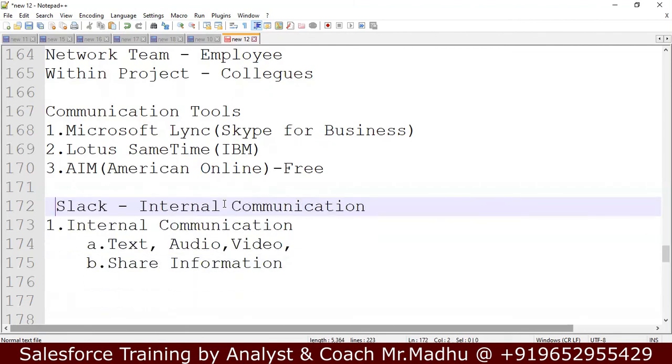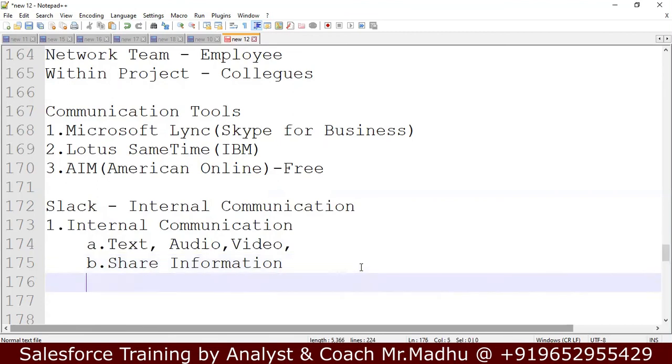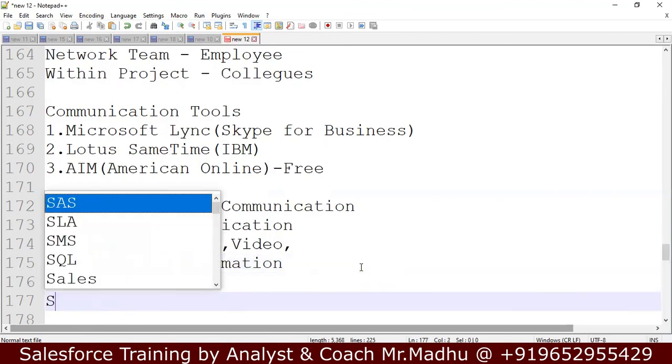If you log into Slack from one system, and that system crashes, if you log into another system with your Slack credentials, you can see previous conversations. You will have a backup of previous conversations because your data is stored in the cloud, not in the local system.